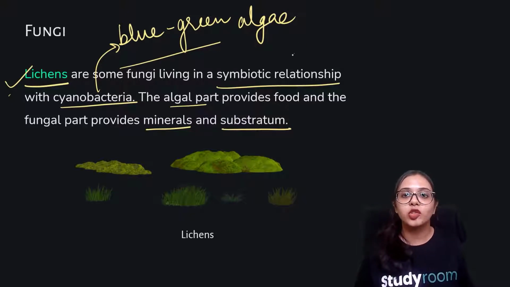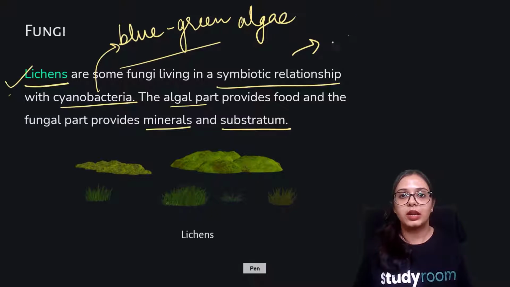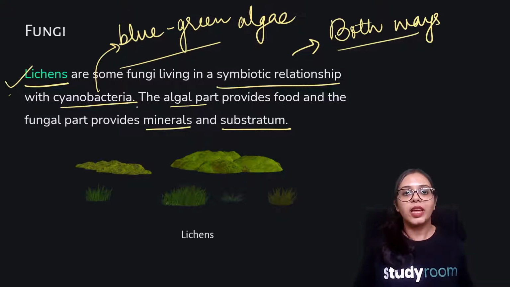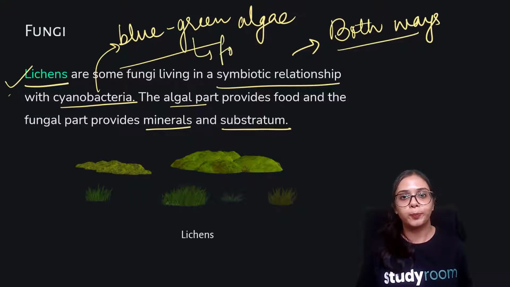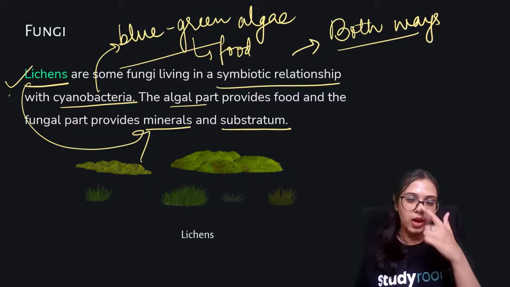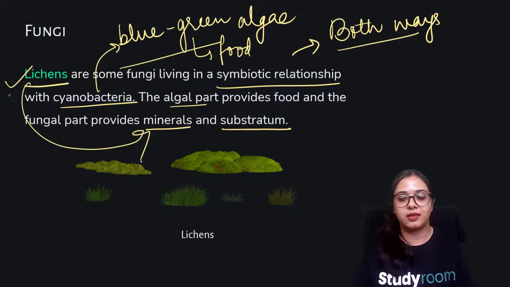So symbiotic relationship means that kind of relationship that works both ways. That kind of relationship that works both ways means the blue-green algae is providing food to the lichen, and the lichen is providing minerals and substratum to the blue-green algae. So both of them are providing something or the other for their sustenance.